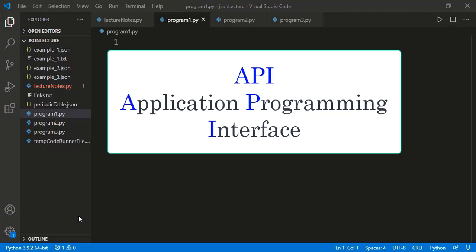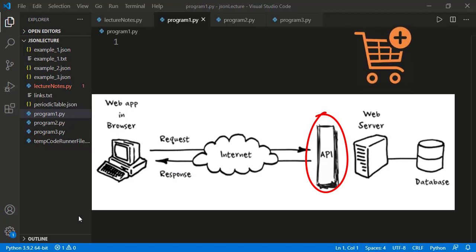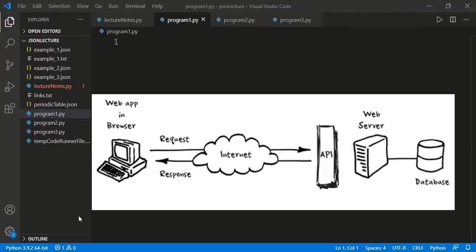The information between client and server is transmitted through an API. An API is a set of programming codes that creates an interface which enables data transmission between one software application and another. A typical scenario of a web application is shown here. When we use a web application, basically we send a request to the web server over the internet, and this is sent to the web server through the API interface of the web server. For example, when you click on Add to Cart on some online shopping web application, it is the API which will tell the web server to add that product into the customer cart, and the web server will update that in its database. Similarly, when we are requesting different web pages, the web server will send the data in the form of a response to the client, again through the API.